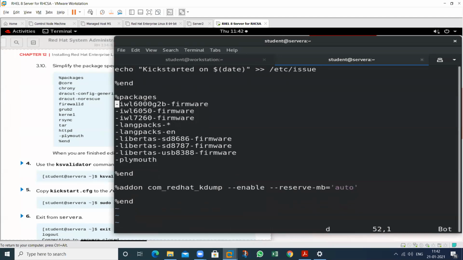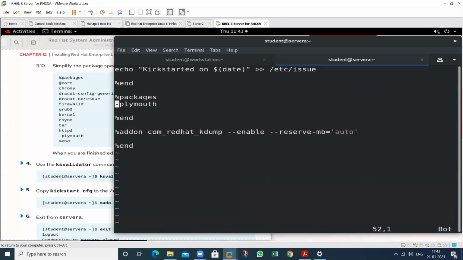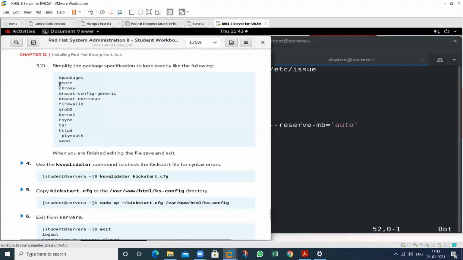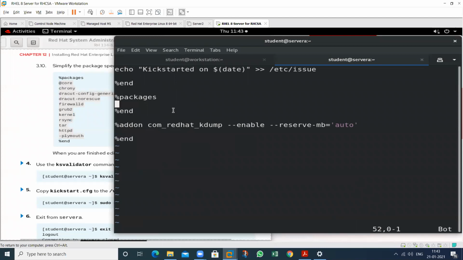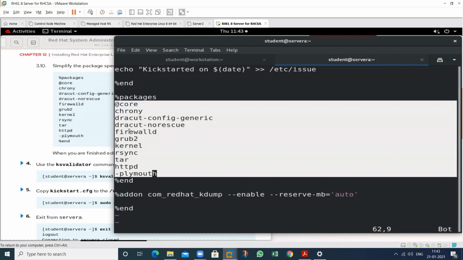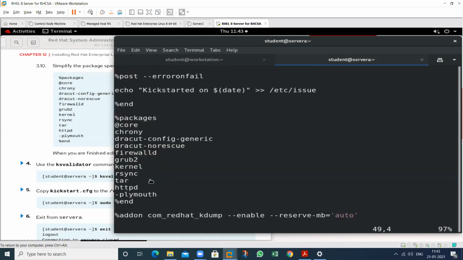And we have to type only these ones, starting from the core. Only these packages you have to install. So this starts from percent packages: core, chrony, dracut, firewalld, grub2, kernel, rsync, tar, httpd, and plymouth. So these packages will be installed on your machine. So this is the whole thing.